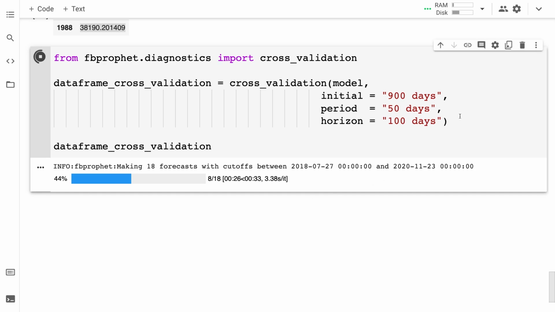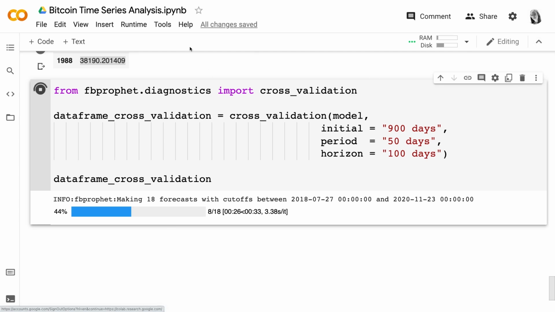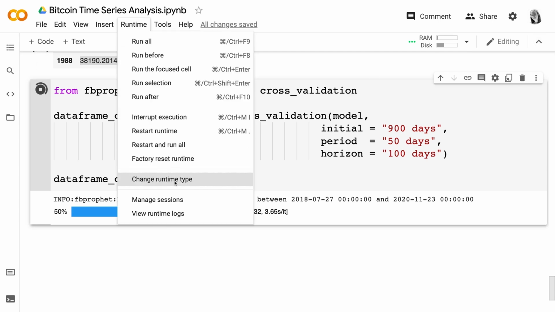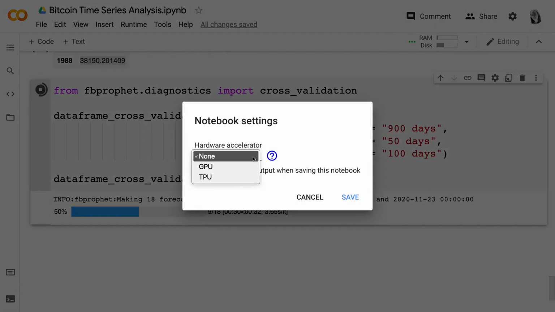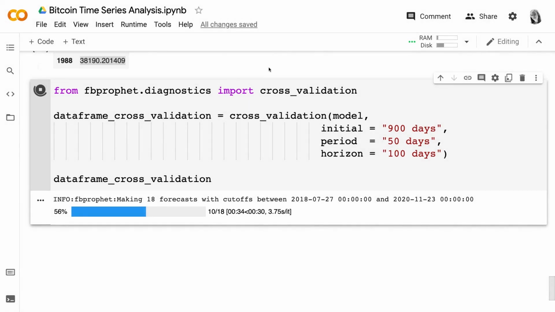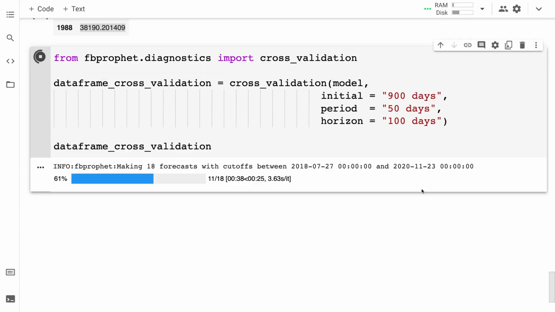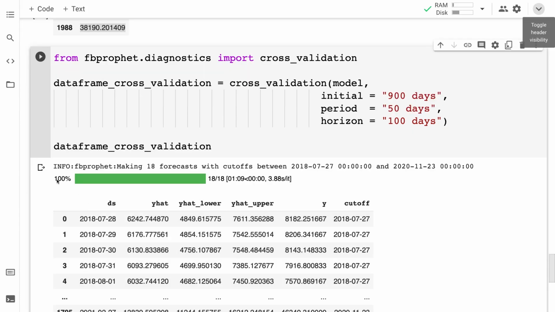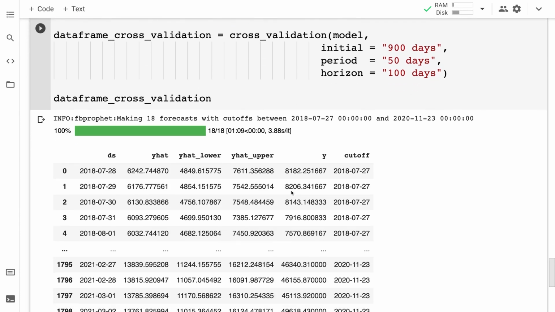All right, so just give it a moment to complete. If you want your cells to run faster, you can also go to runtime, hit change runtime type, and enable a GPU. That's optional if you'd like for the models to run faster. Awesome. Okay, and once you get this 100% notice with the green bar, that means you've finished completely.